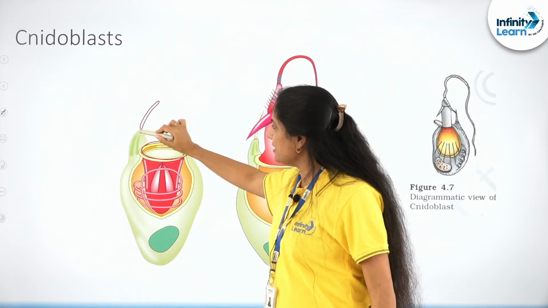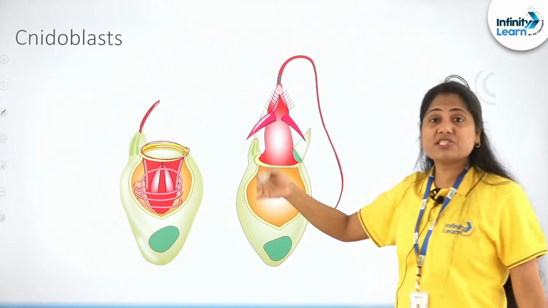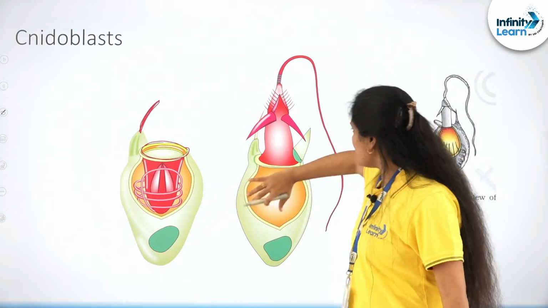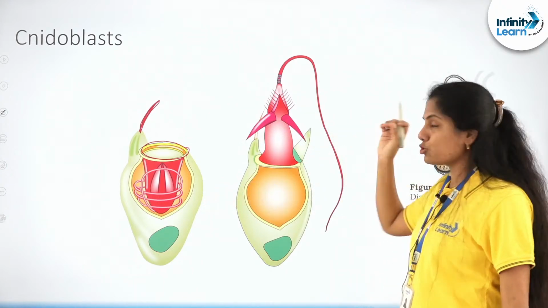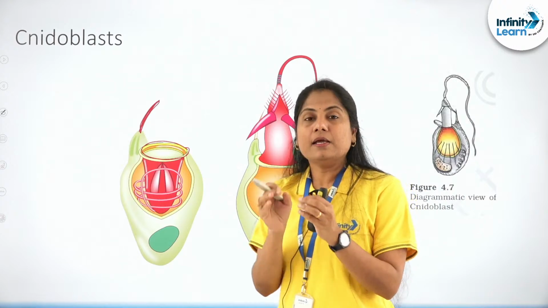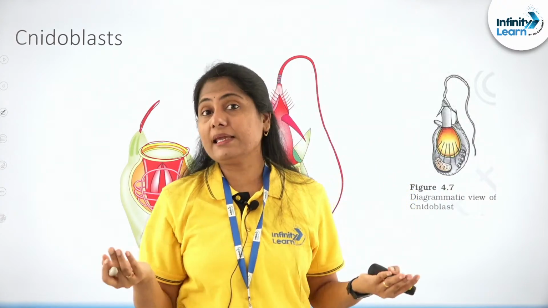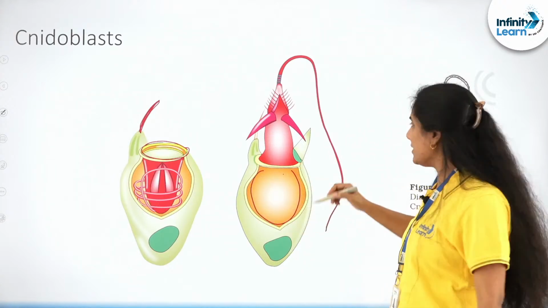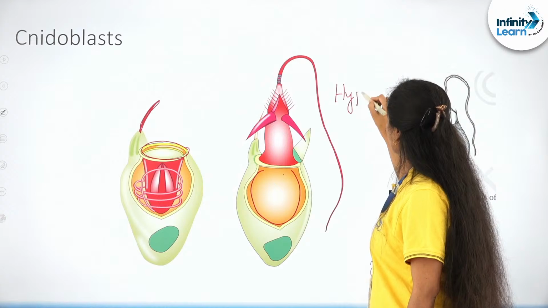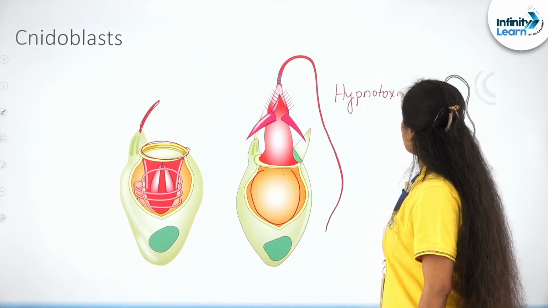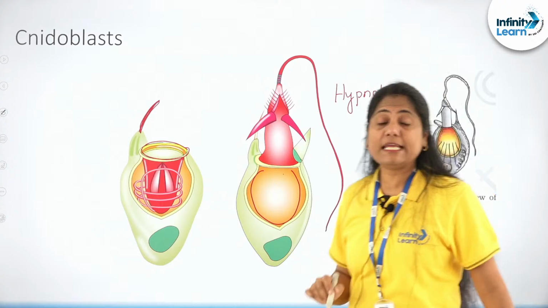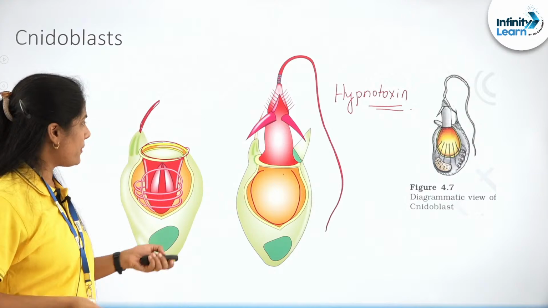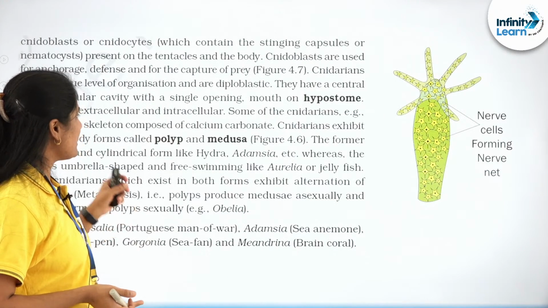As soon as the cnidocil senses some kind of danger or nearby prey, the lid just opens and this is shoved into the animal. So it temporarily paralyzes it or maybe kills it also, because this nematoblast is filled with a hypnotoxin which temporarily paralyzes the prey or maybe even totally kills it, right? So these are important cells that you need to remember.